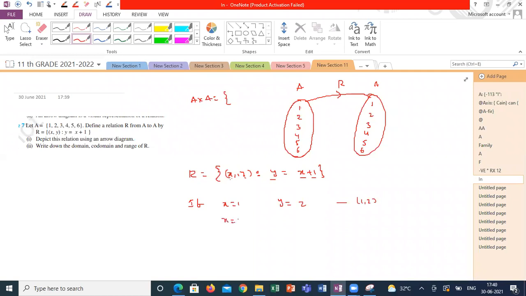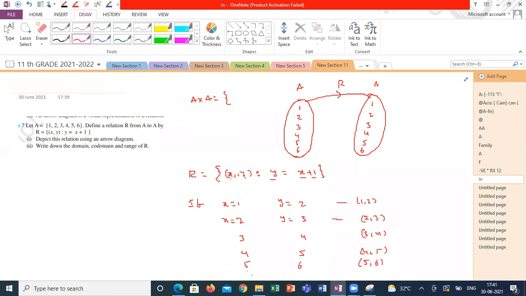If x is equal to 2, y is equal to 3. My next ordered pair is (2, 3). If x is equal to 3, y is equal to 4, so (3, 4). If x is equal to 4, y is equal to 5, so (4, 5). If x is equal to 5, y is equal to 6, so (5, 6).